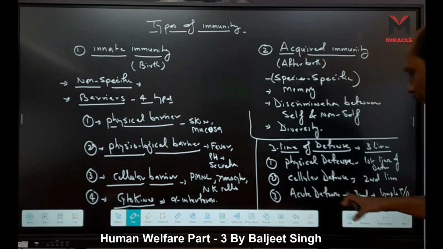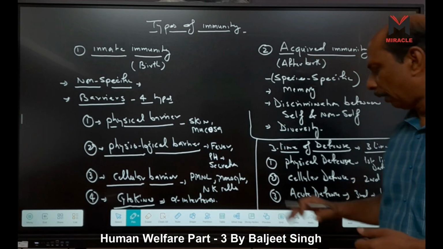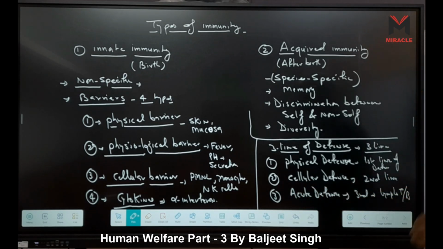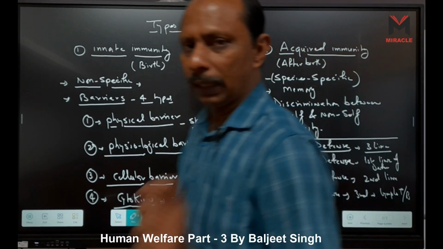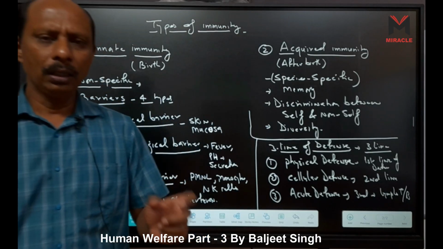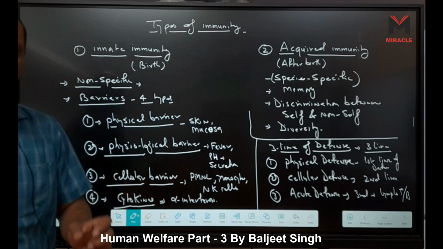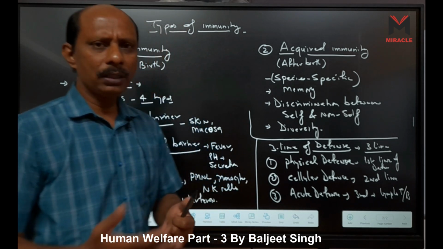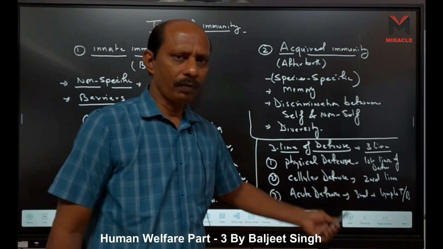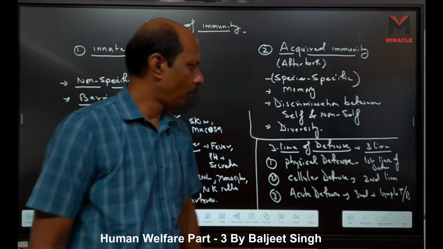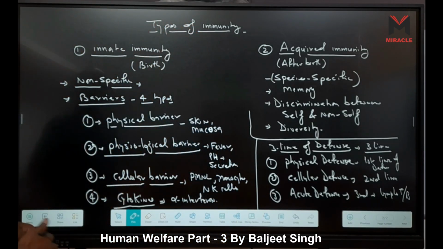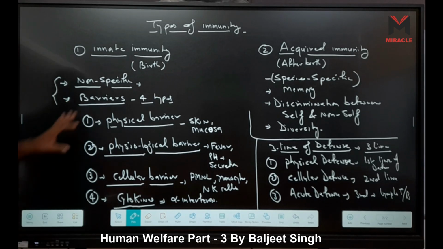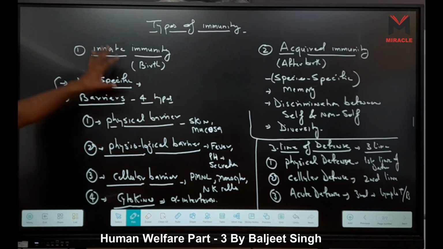Last is our acute defense. Acute defense means they are memory based. We can say here third line, lymphocyte T, lymphocyte B, that is cell mediated immunity or antibody mediated immunity comes into the acute defense. That is our third line of defense. Antibodies also come into the third line of defense. You understand? Okay. So these are some important information about the innate immunity.